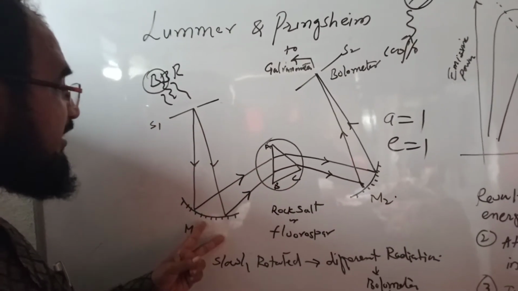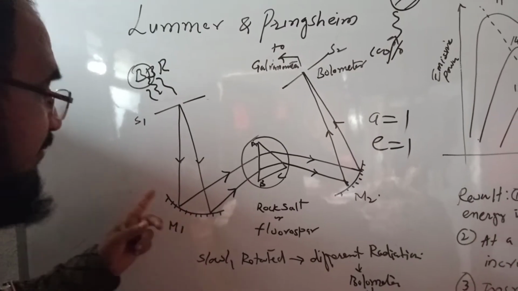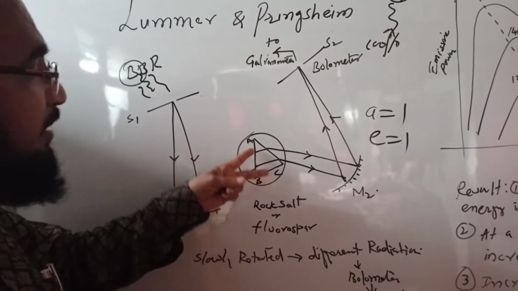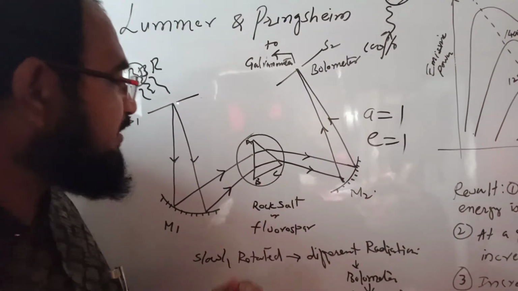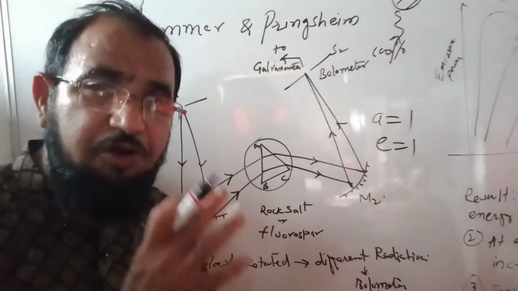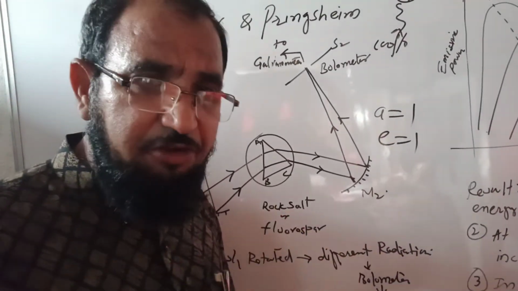Then these radiations are reflected by this concave mirror towards a prism, a rock salt prism or fluorspar prism, which is kept on a rotating table of a spectrometer.